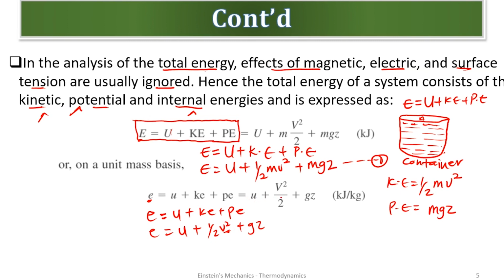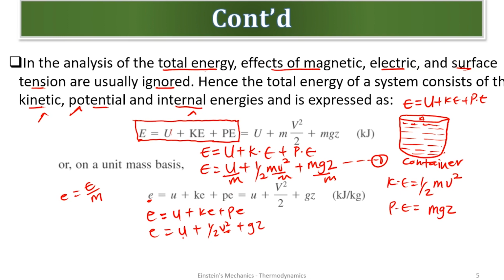Why is it that the masses are vanishing from this point? Remember, e is given as capital E over mass. So when you divide this through by mass, this through by mass, this through by mass to get the small e, are we good? We are going to get this capital U over the mass will give us a small u.